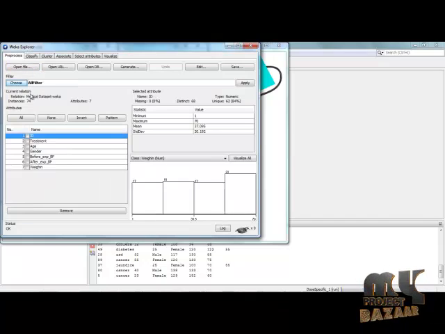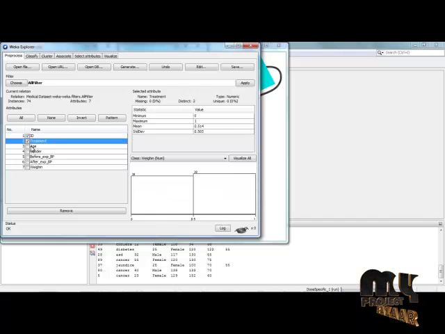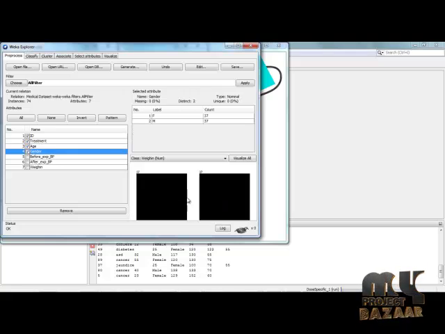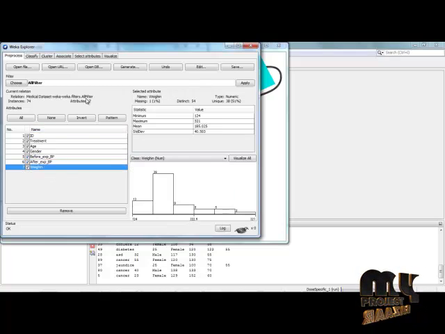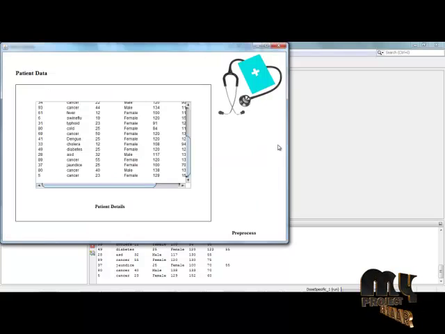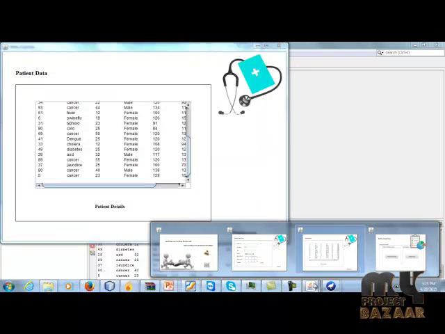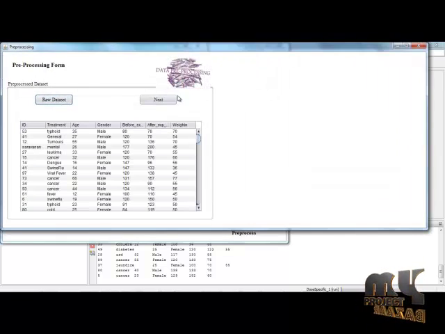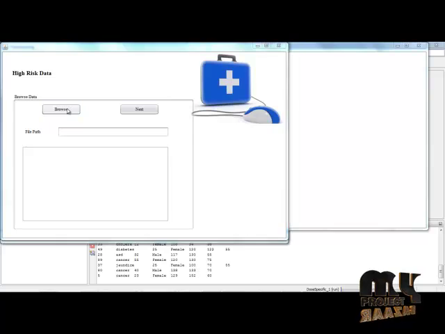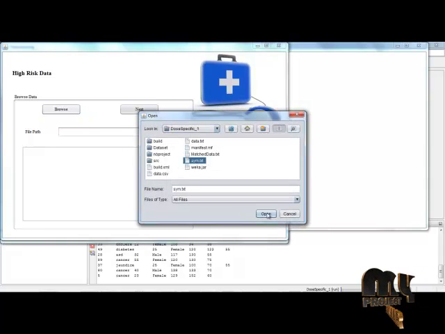We can choose all filters, then click apply, then click treatment, then age, then gender. Here the values are visualized based on the weighting. This pre-processes the contents. Then we can pre-process the normal dataset. Click raw dataset, then click the next button. Browse the high risk dataset, that is the symptoms dataset.